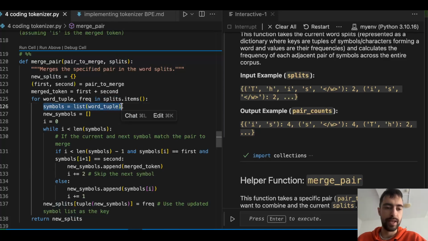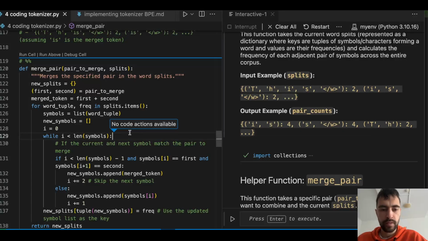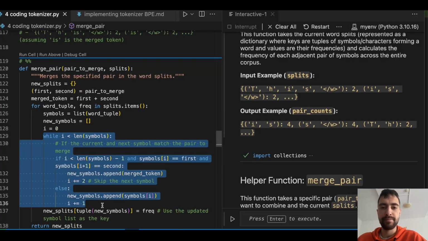It's going to be the same as 5 minutes ago. And then for new symbols, we create a new list and initialize this index counter at 0. And this is very simple. Here's what we will do.